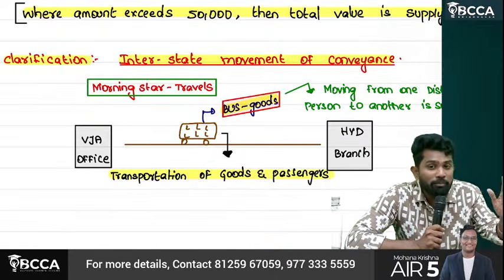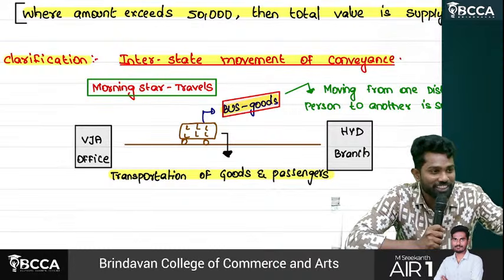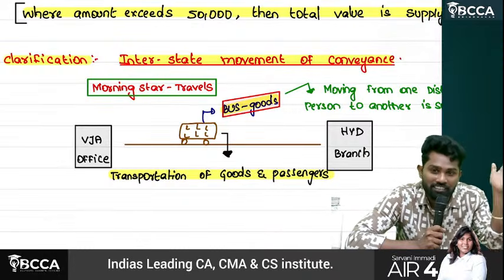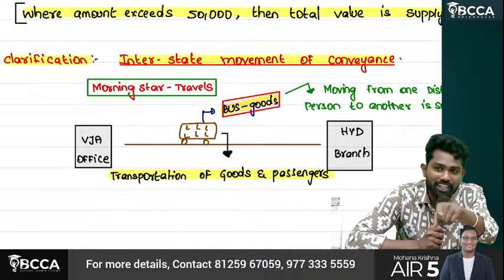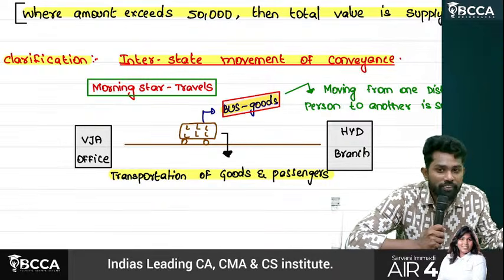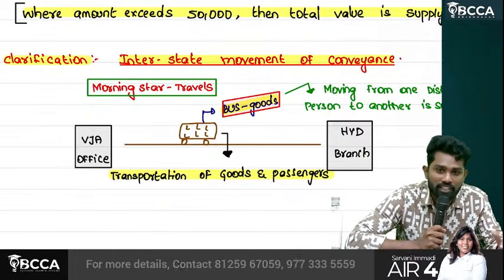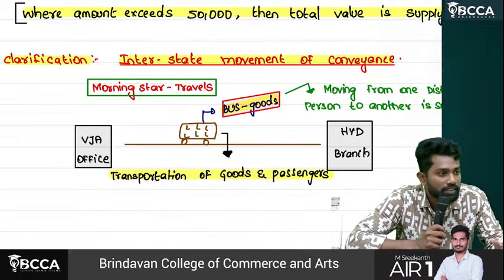Look at RTC, because they have several buses going from one state to another. Think of Indian Railways. A train value is like 5 crores. Every day the train goes from one distinct person to another distinct person. Every time they have to pay tax on those trains or conveyances, other goods vehicles and all. Is it possible practically? No.